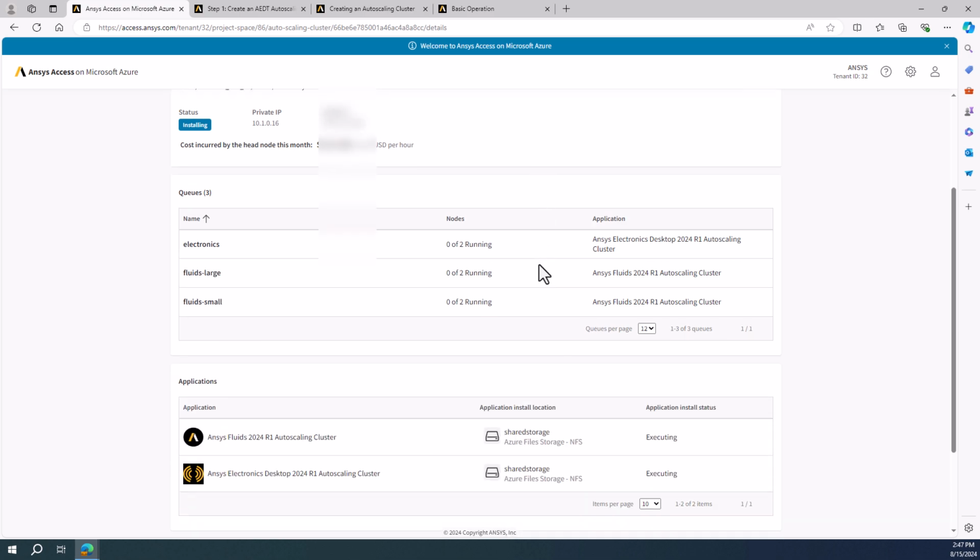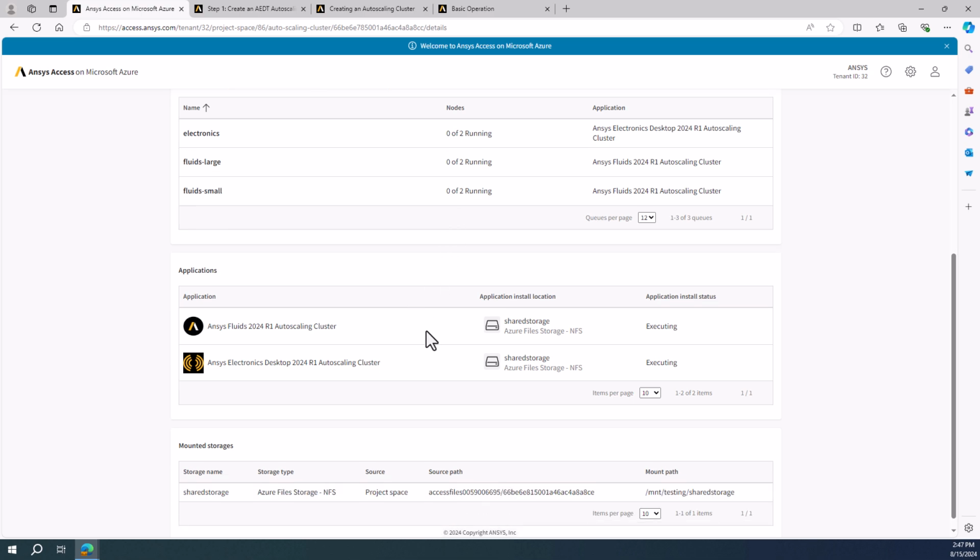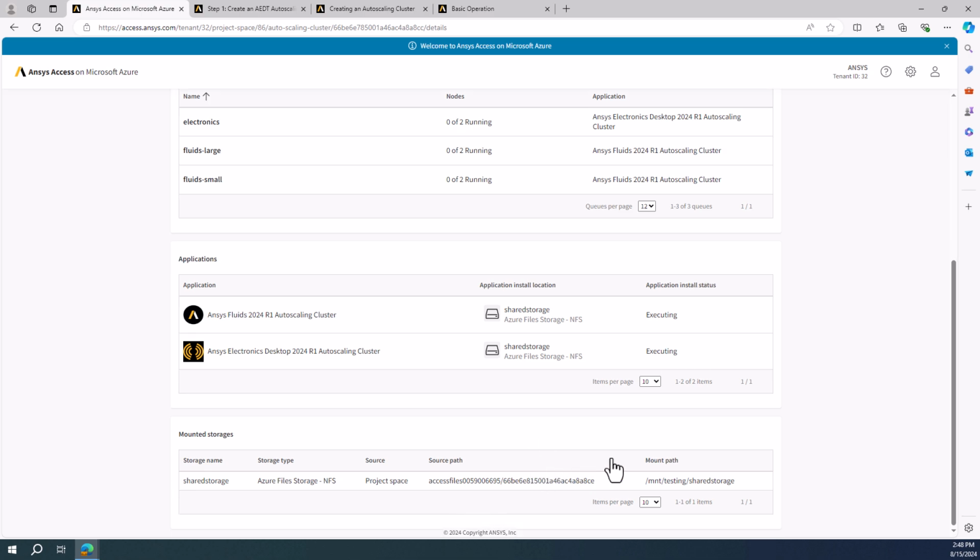We can also see other information: the queues. We created 3 queues. Obviously none of them are being used right now. The applications we chose, the 2 applications and their installation status, and the storage.